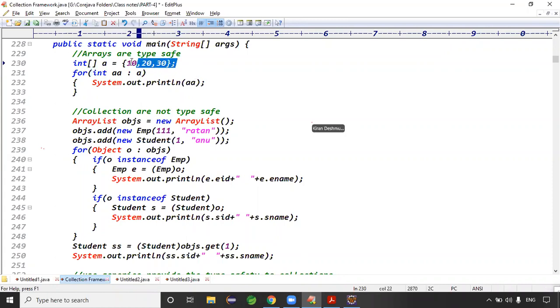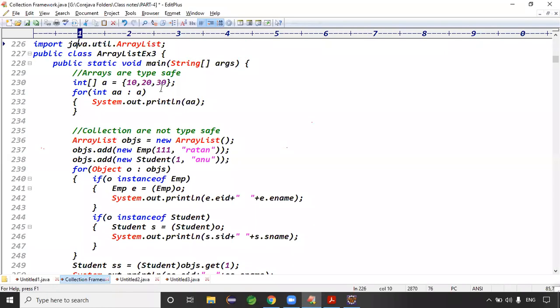What, Chandan? If you're asking what homogeneous data means, you don't know anything about core Java, the basics of Java.